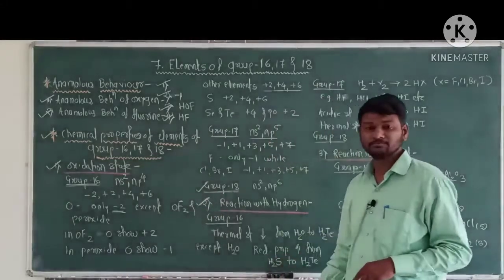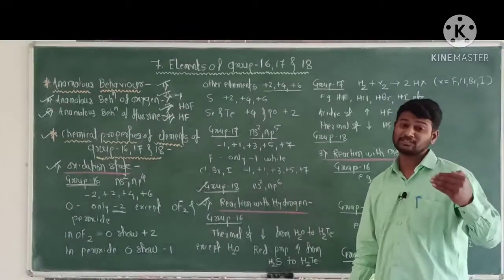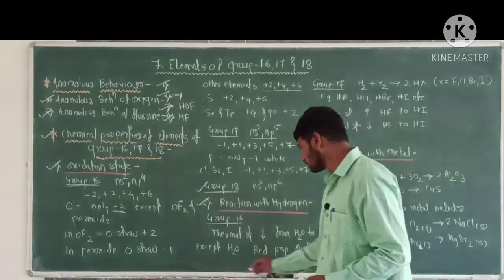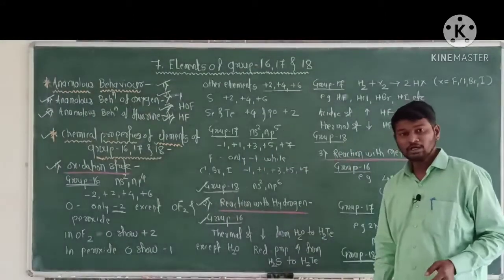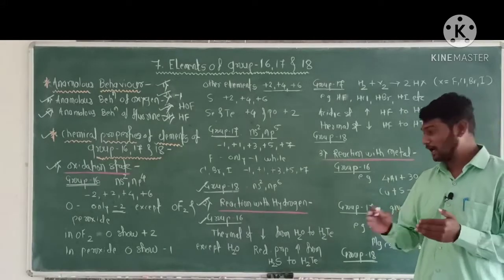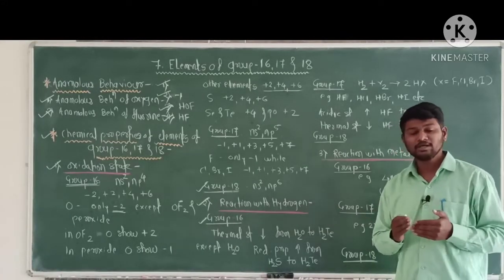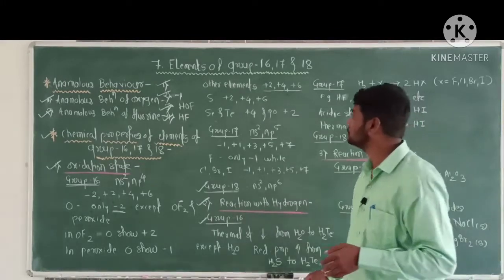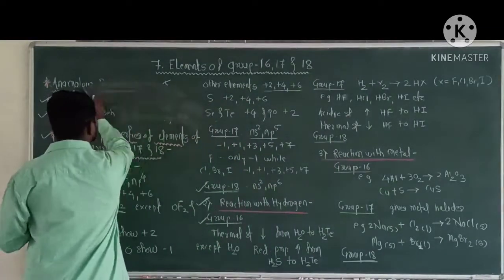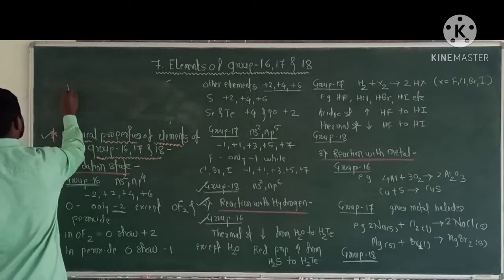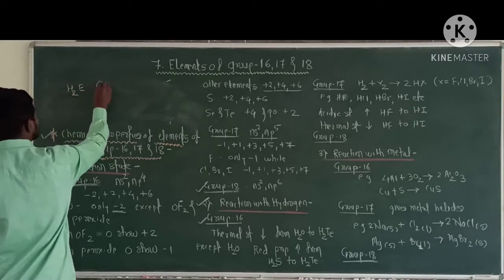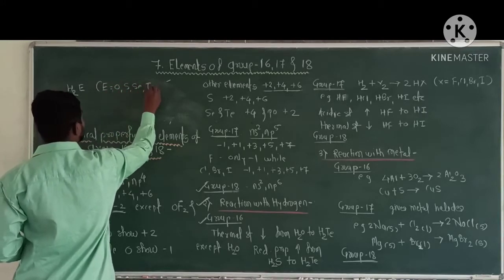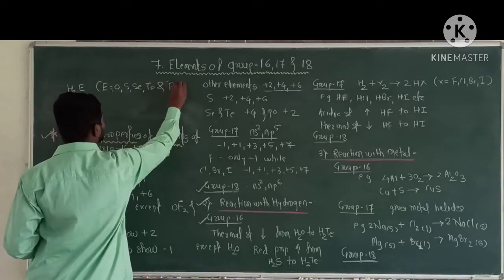Second chemical property, that is reaction with hydrogen, that is reactivity towards hydrogen. In that, first group 16. The group 16 elements react with hydrogen to form hydrides of the type H2E. E means element, that is oxygen, sulfur, selenium, tellurium and polonium.